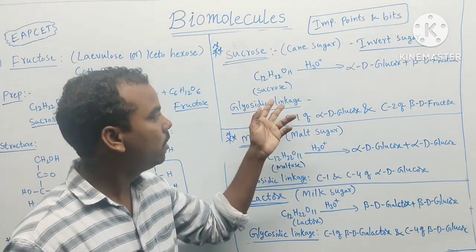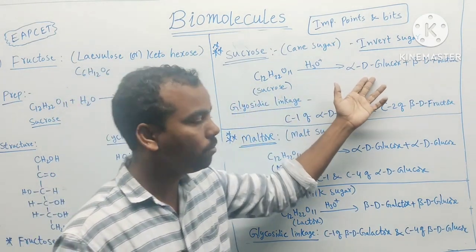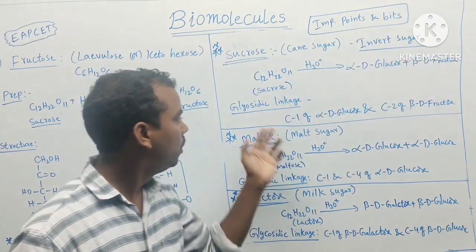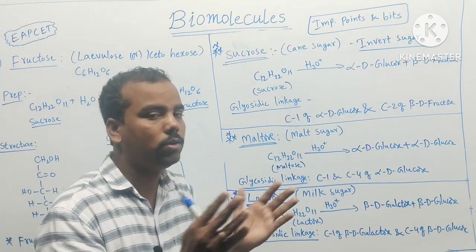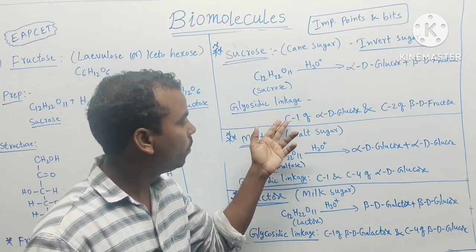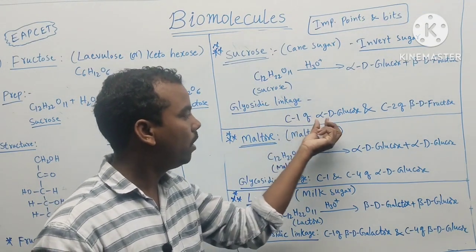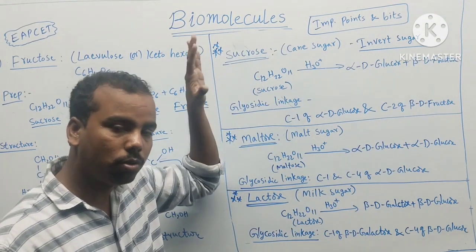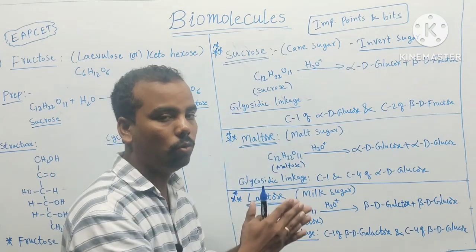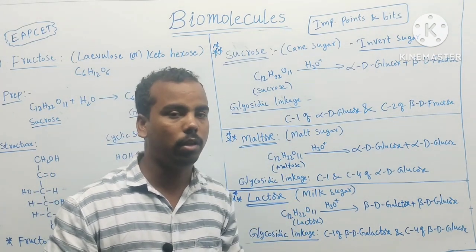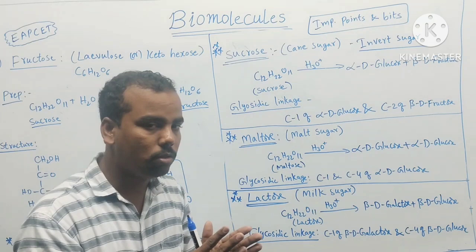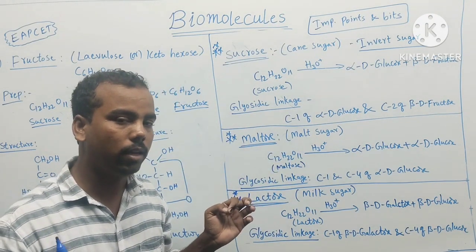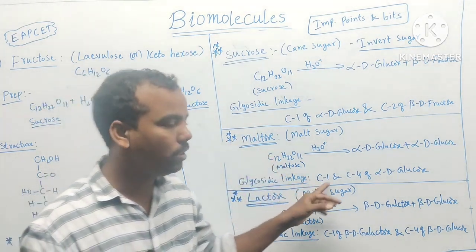So next, what is the glycosidic linkage? Sucrose on hydrolysis forms alpha D glucose and beta D fructose. The glycosidic linkage is formed between C1, the first carbon of alpha D glucose, and the second carbon of beta D fructose. In sucrose, it is the C1 and C2 linkage. Remember, only in sucrose the glycosidic linkage is between C1 and C2. In all the remaining disaccharides, the glycosidic linkage is C1 and C4.